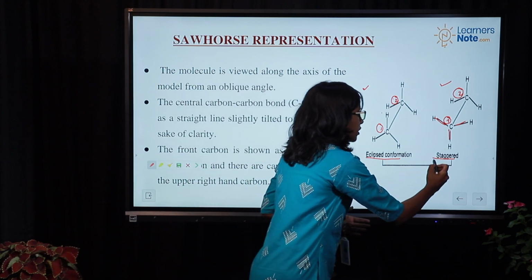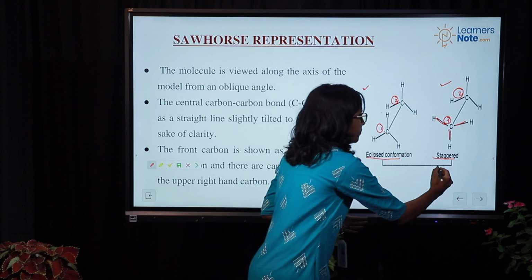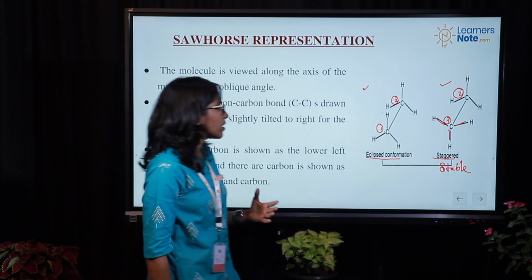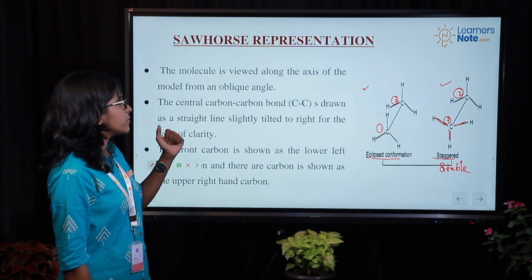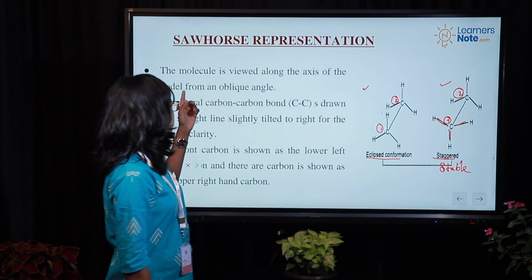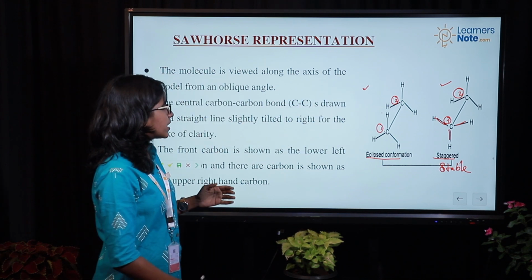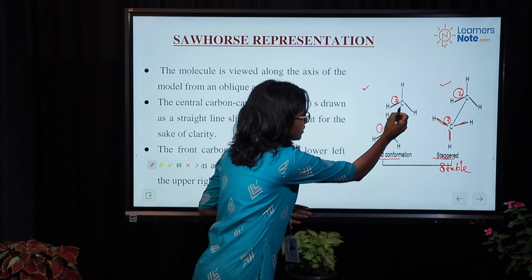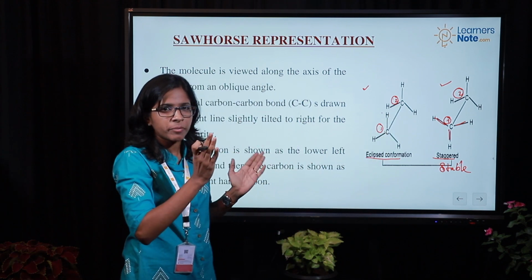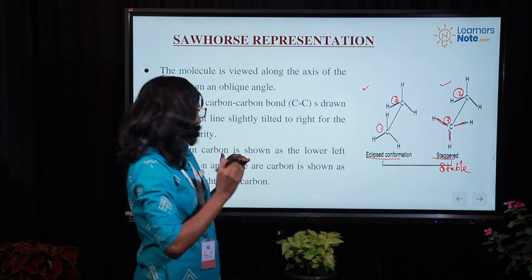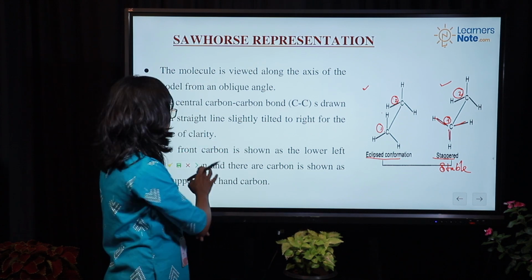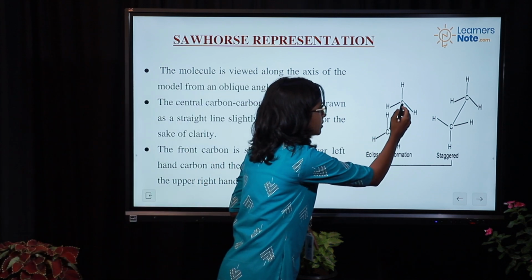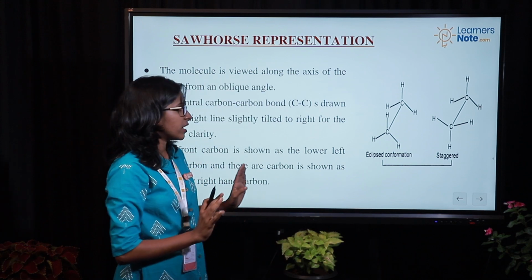In the conformations of ethane, the most stable conformation is the staggered conformation. Hope it's clear. The molecule is viewed along the axis of the model from an oblique angle. The central carbon-carbon bond is drawn as a straight line, just slightly tilted in order to represent the 2 carbon atoms correctly. The front carbon atom is shown at the left hand, and the other carbon is shown at the upper right hand.